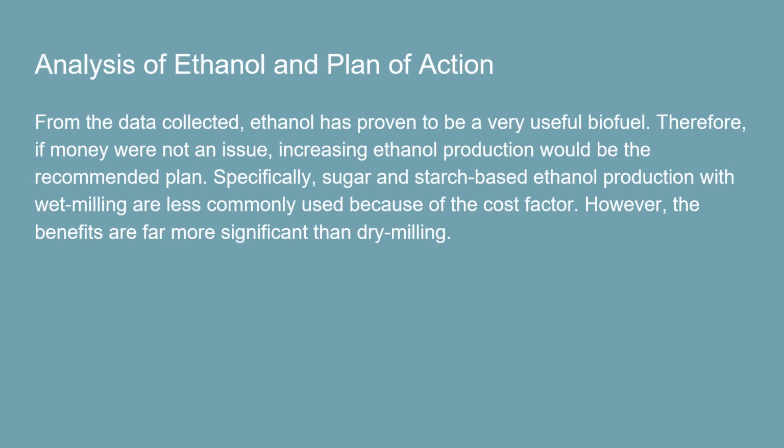Analysis of ethanol and plan of action. From the data collected, ethanol has proven to be a very useful biofuel. Therefore, if money were not an issue, increasing ethanol production would be the recommended plan, specifically sugar and starch-based ethanol production with wet milling. It is less commonly used because of the cost factor. However, the benefits are far more significant than dry milling.